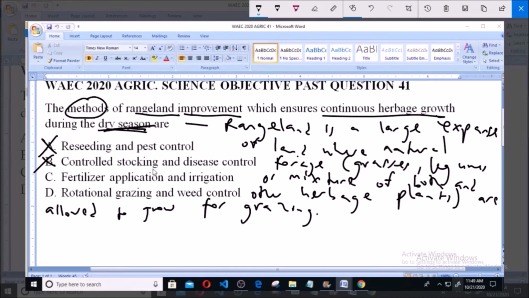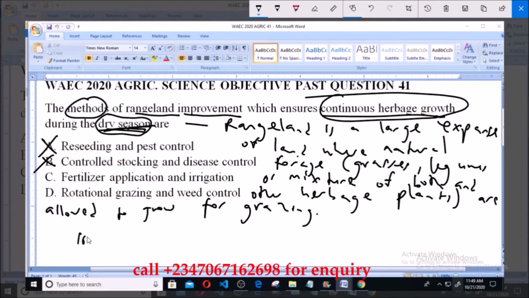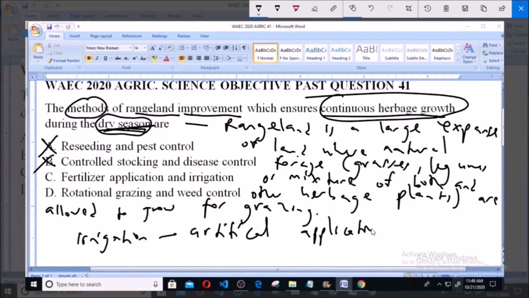Now option C says fertilizer application and irrigation. Now fertilizer application and irrigation will not only ensure that the herbage continues to grow, but it will also help the herbage to continue to grow during dry season, as irrigation involves the artificial application of water.